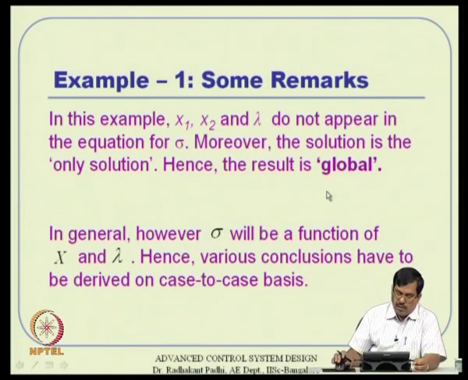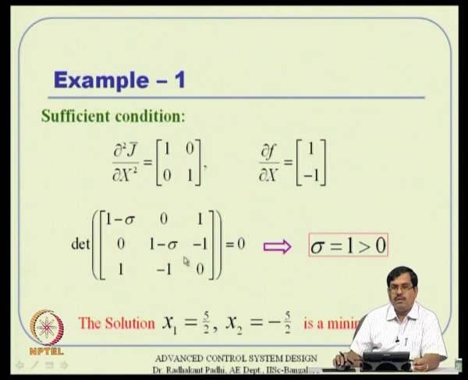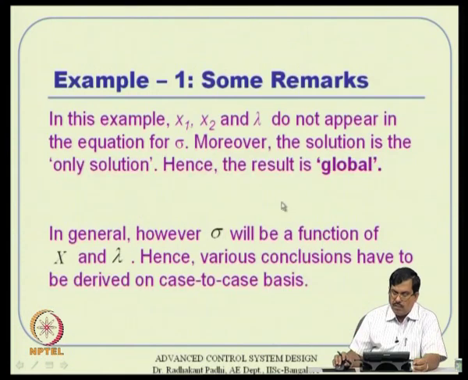So, some remarks. In this example, x1, x2 and lambda do not appear in the equation for sigma actually. What you get as the equation for sigma is all constant numbers and only sigma there. That means the solution that you are getting here is independent of x1, x2 and lambda, which the necessary condition throws out. And obviously, hence the solution is the only solution, we do not have multiplicity and all that, and hence the result is global actually.